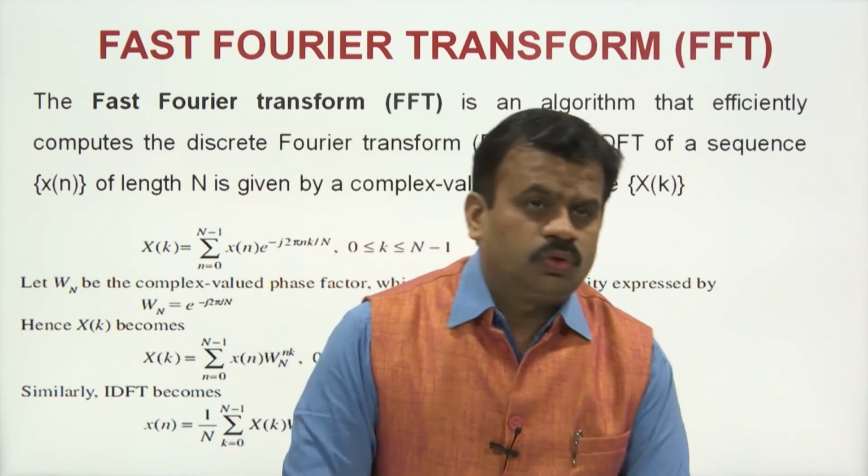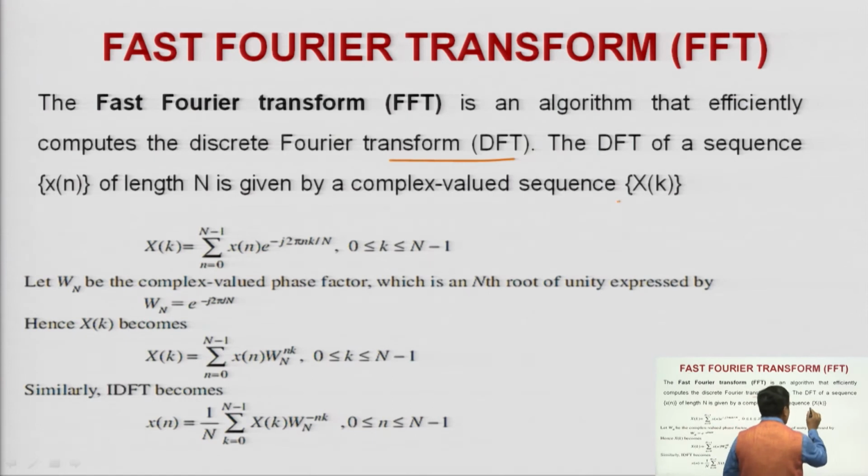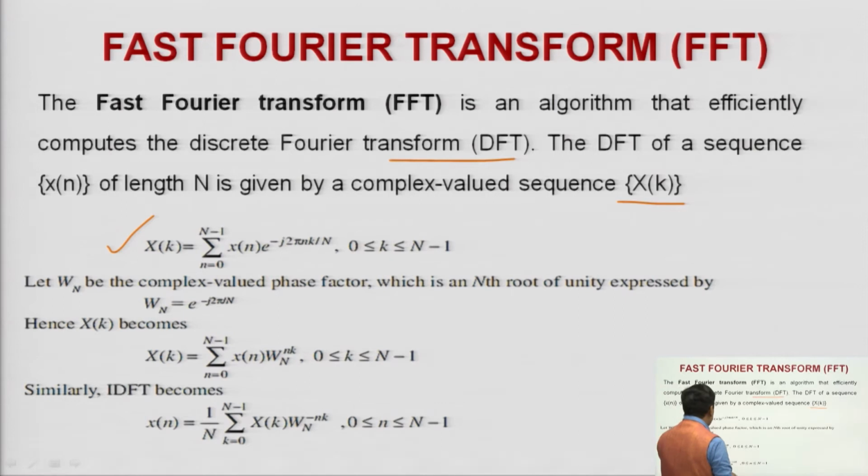So the fast Fourier transform is an algorithm that efficiently computes the discrete Fourier transform, DFT. The DFT of a sequence small x of n of length capital N is given by a complex valued sequence, capital X of k. X of k is equal to the summation over n from 0 to N minus 1 of x of n into e to the power minus j 2 pi n k by N. Here k lies from 0 to N minus 1.